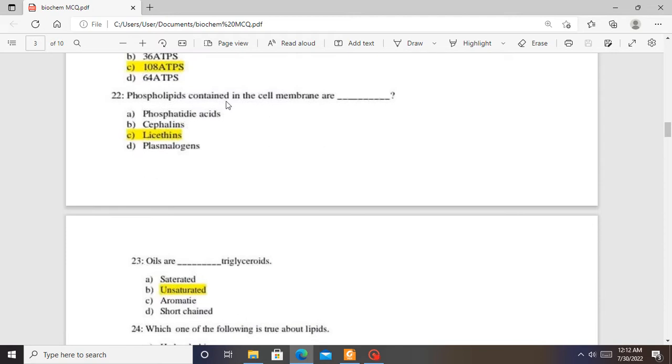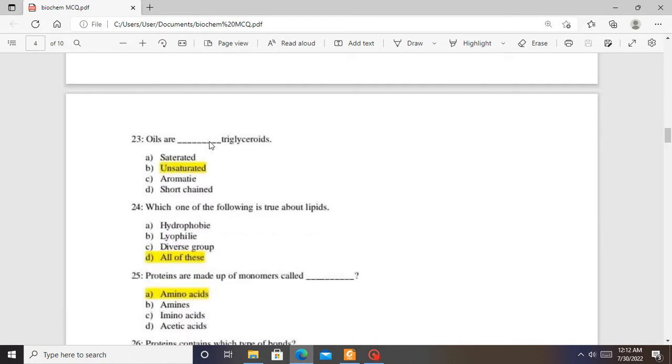Phospholipids contained in the cell membrane are, is it phosphatidic acid, cephalin, lecithin, or plasmalogen? So the answer is lecithin. Lecithin is made of a glycerol backbone, 2 fatty acids, a phosphate group, and a choline alcohol. So this one is the predominant phospholipid present in the cell membrane. So the answer is C.